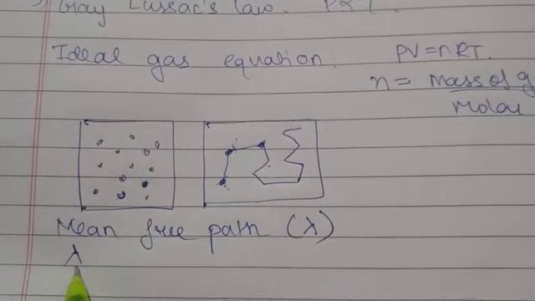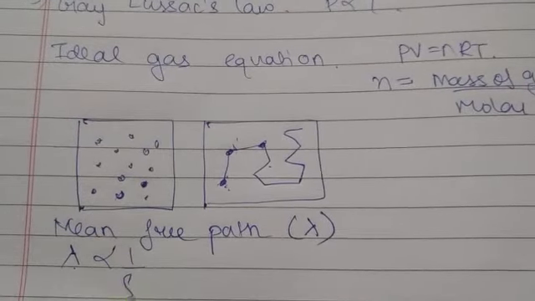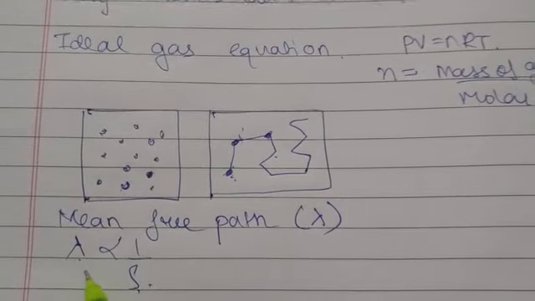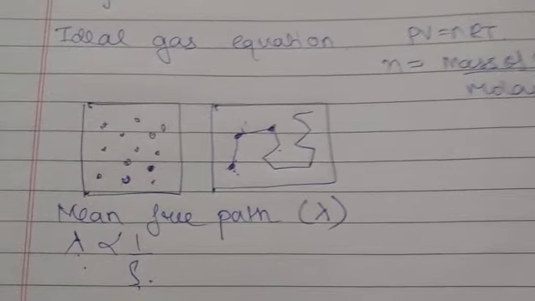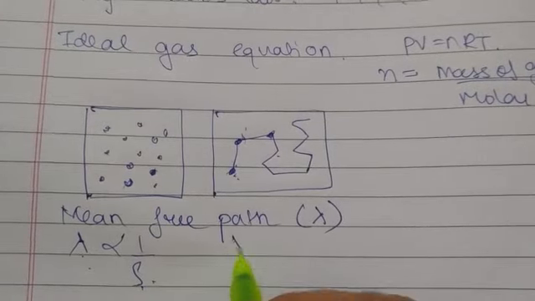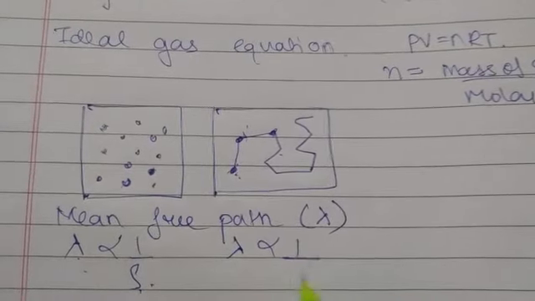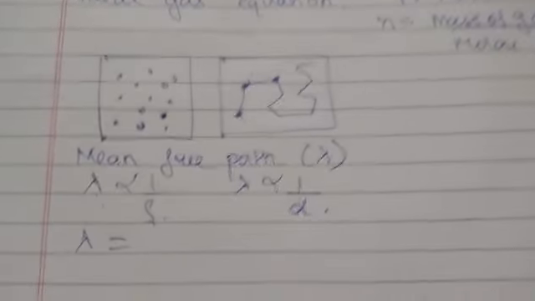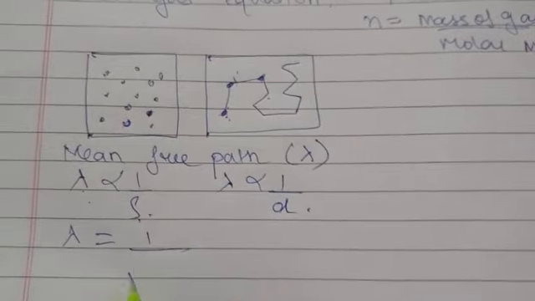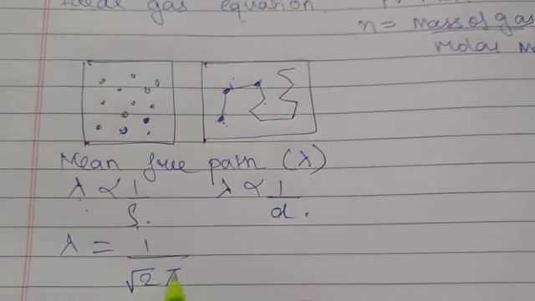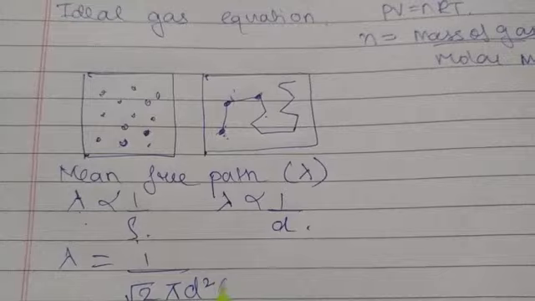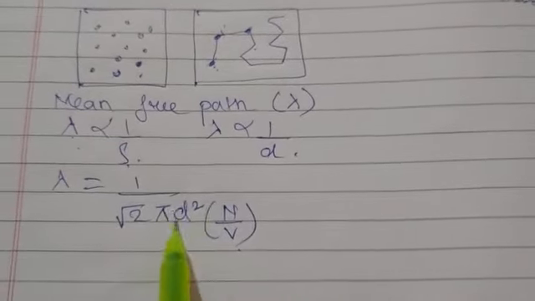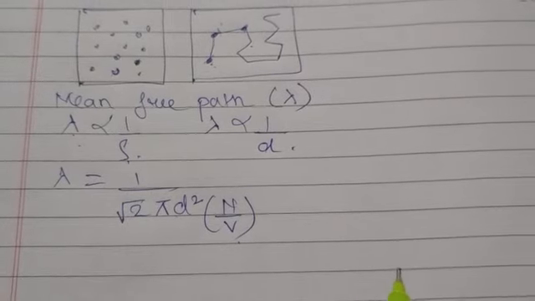Now this mean free path is inversely proportional to density. Obviously if density is more, mean free path is less, and vice versa. It is also inversely proportional to the size of the molecule. The mean free path can be given by this formula: lambda equals 1 upon root 2 pi d square n by V, where n by V is the density. So this is the formula for mean free path.